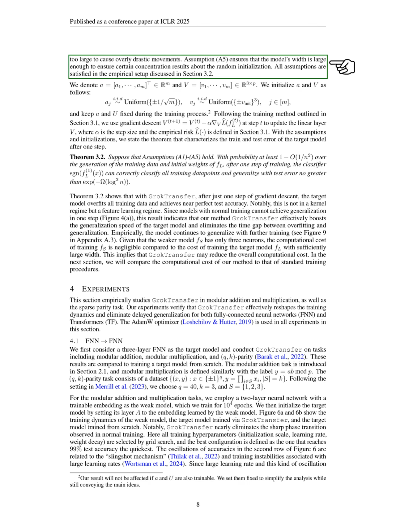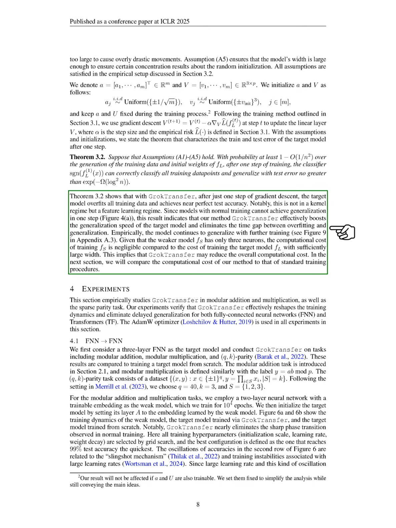We initialize the parameters and use gradient descent to update the linear layer of the target model. Our theorem states that after just one step of gradient descent, the target model can overfit the training data and achieve nearly perfect test accuracy. This result highlights that our method significantly enhances the generalization speed of the target model, bridging the gap between overfitting